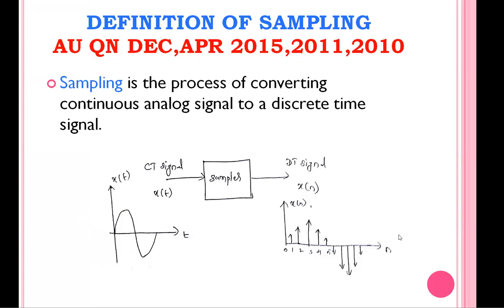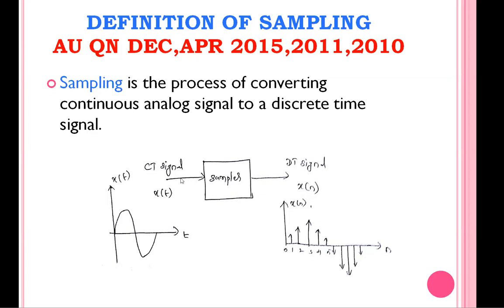And a discrete signal means the signal has a value only at particular instants of time. So you see here, the signal has value 0 at n equal to 0. At n equal to 1, the signal has some amplitude. At n equal to 2, the signal has some amplitude. Between 1 and 2, the signal has no amplitude at all. So here the signal is defined only at some discrete instants of time. This type of signal is called a discrete time signal. Now we are going to analyze this discrete signal in this fourth unit.